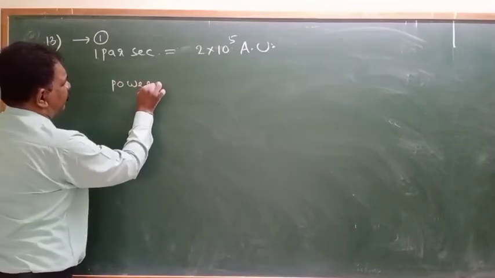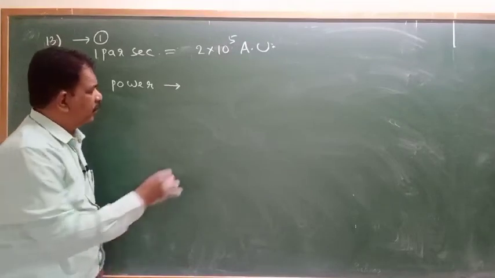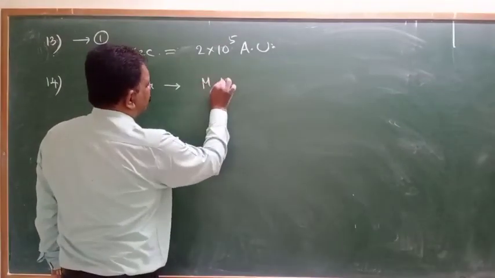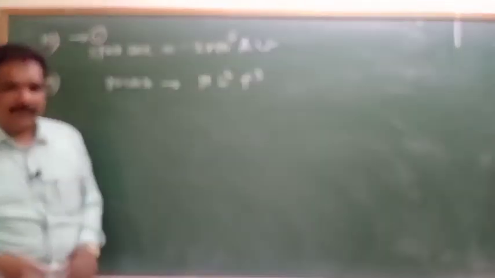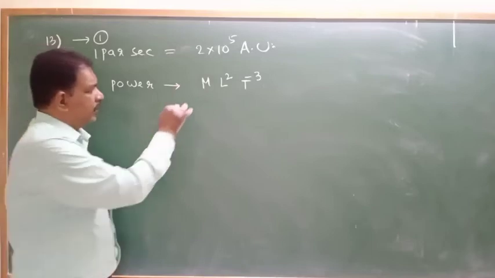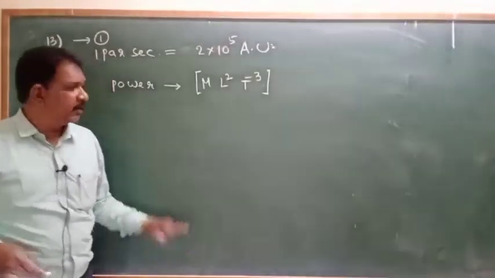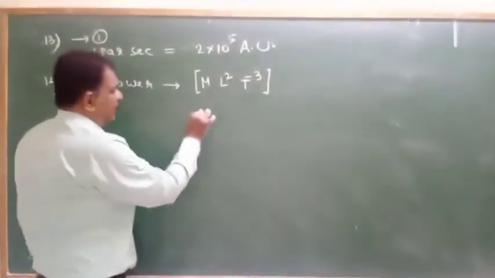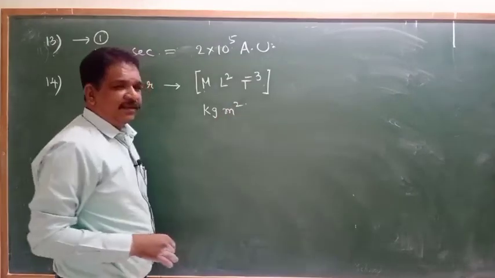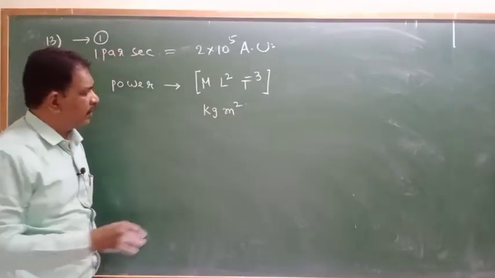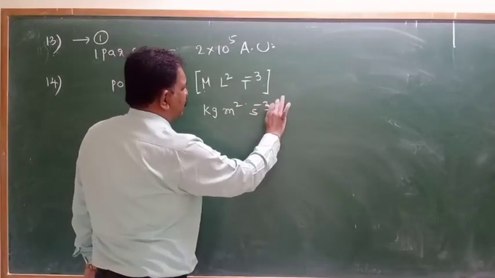Power dimensional formula, try to remember. What is the dimensional formula for power? M L square T power minus 3 is the dimensional formula of power. Here mass is kg, length is meter, L square means meter square, time is second, so second power minus 3.